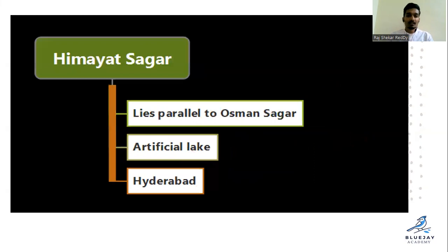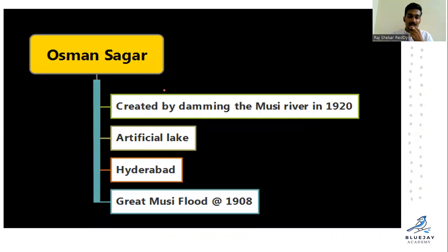Right? Himayat Sagar, it is parallel to Usman Sagar. It is also an artificial lake. It is in Hyderabad. Right? Himayat Sagar and Usman Sagar depend on the Musi River itself. Usman Sagar was created by building a dam on the Musi River in 1920.